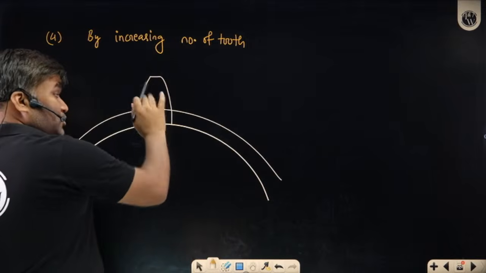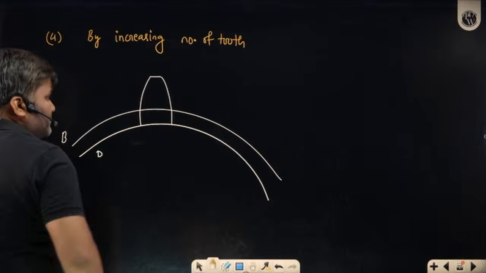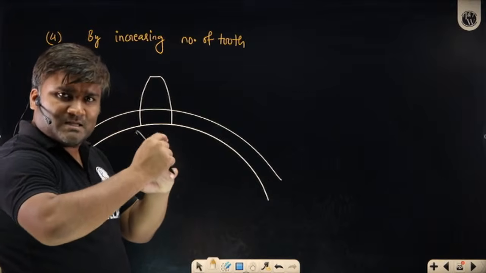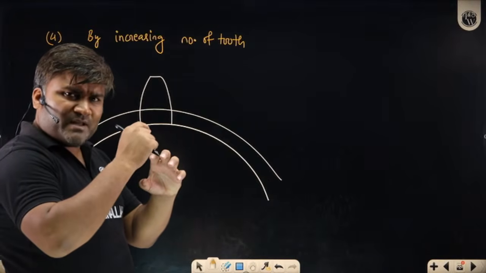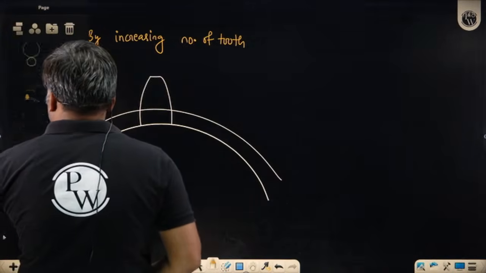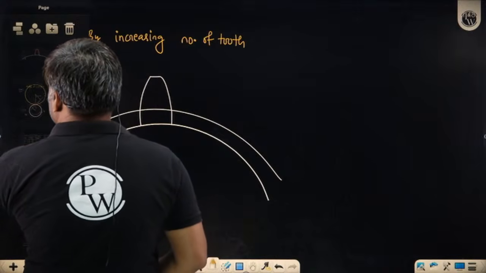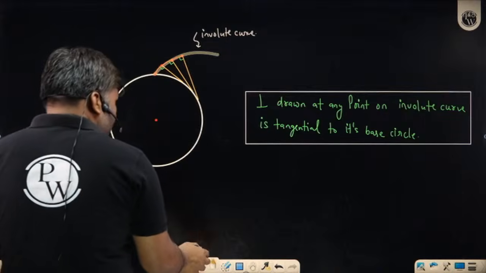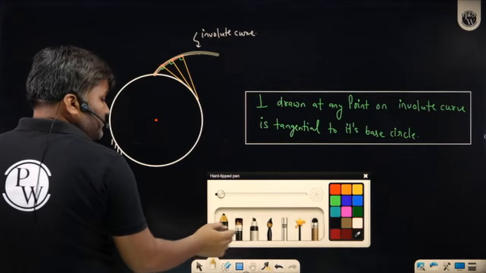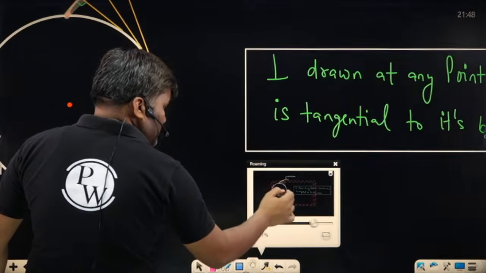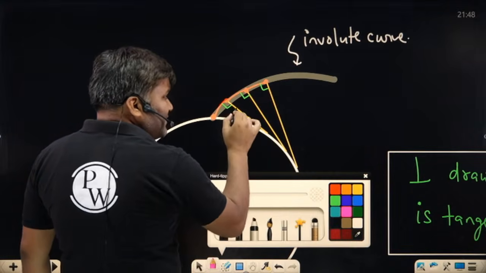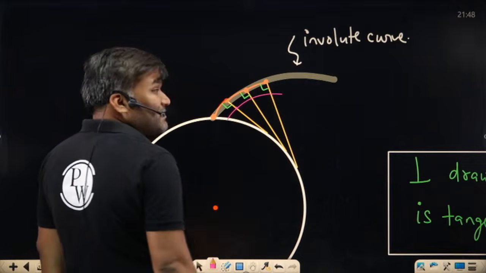For involute teeth, using this base circle, this was your base circle. Same base circle I am using. Sir, on the base circle you have a thread, and on that thread you have taken any point. Its path you have taken as involute. Sir, can I take any point on that tangent? Will it draw an involute? Yes, it will draw an involute. Coming back here, you have taken this end point, its path is involute. What if I take any other point on the tangent of the same base circle? If I take this point, it will draw this parallel involute curve.